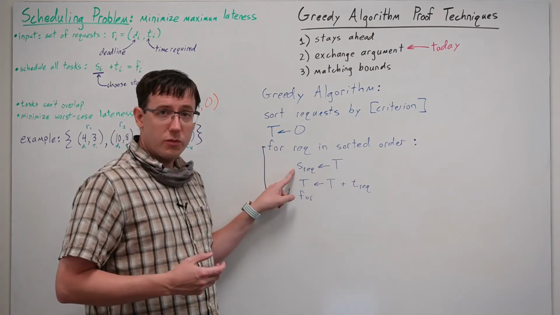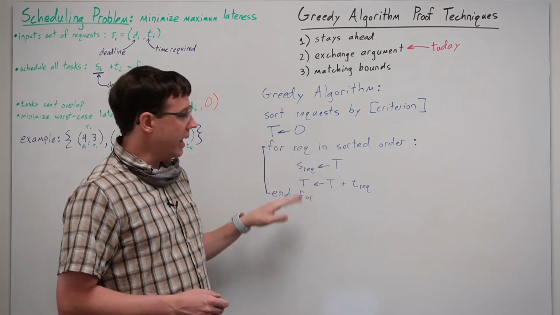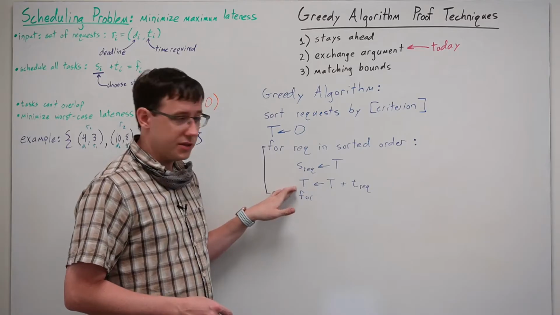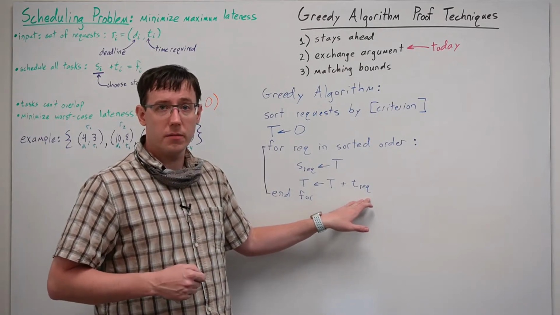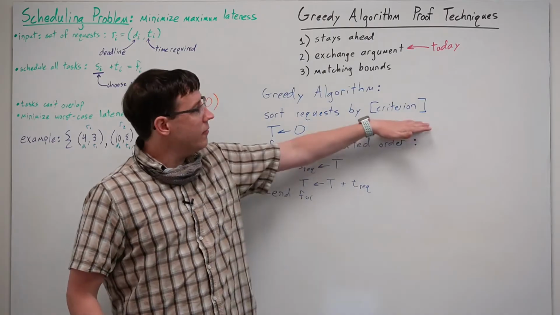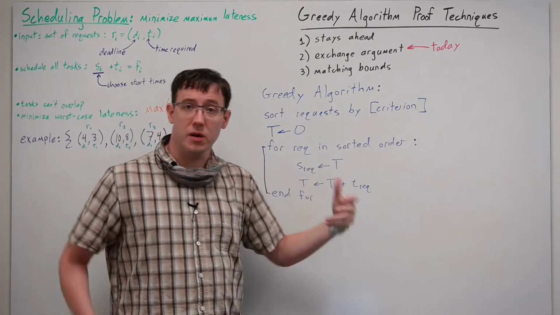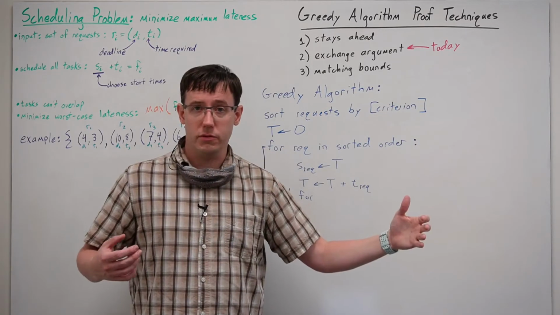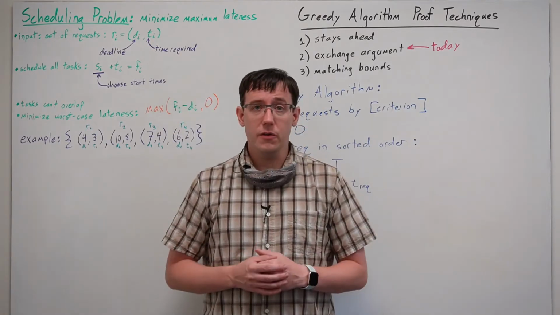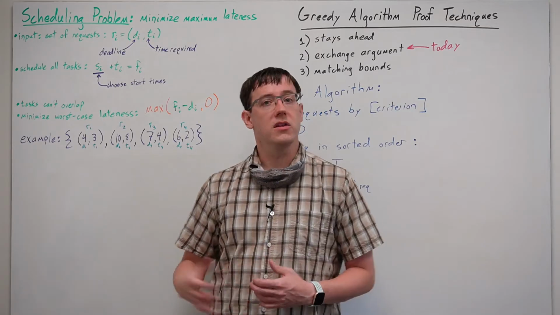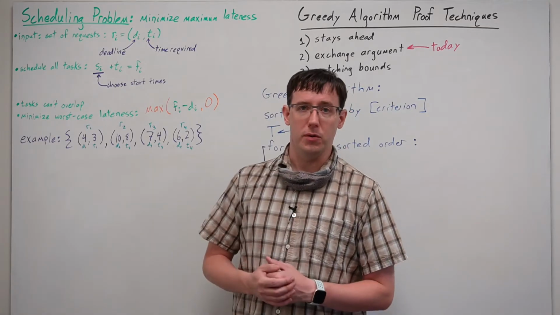The first request will start at time 0, and each subsequent request will start at the finish time of the previous one. But again, I have left unspecified the criterion by which we will sort all of the requests to build this back-to-back schedule. So let's consider a few possible criteria in the context of an example problem.